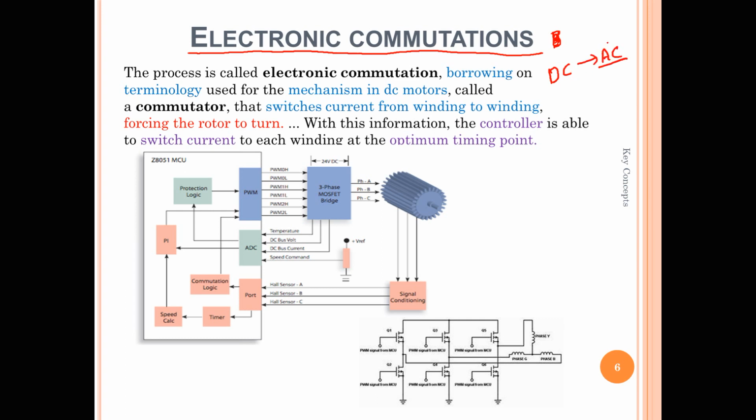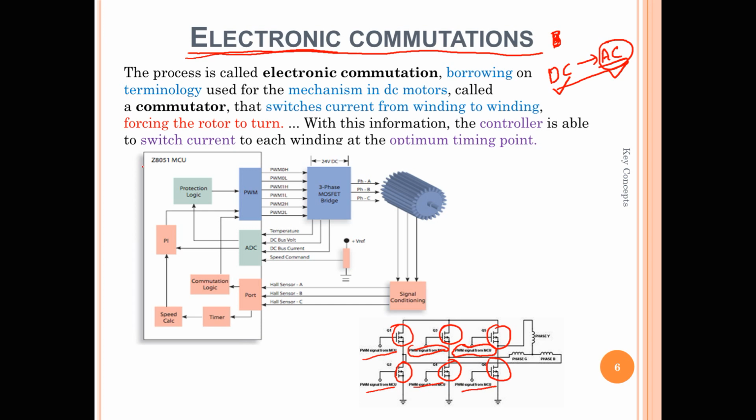And how are we doing this? By using electronic commutation. Electronic commutation is nothing but something that acts like a DC to AC conversion. And how is it happening? Now you can see we have some MOSFETs, and these MOSFET gates are connected with the PWM signals of the MCU. Each gate is connected to a PWM pin of the MCU.